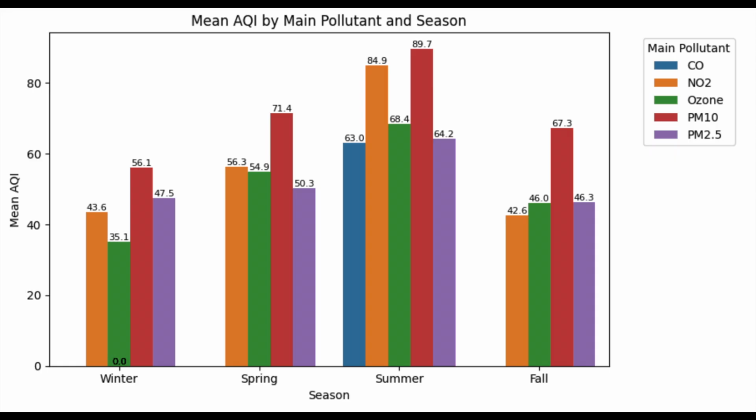EDA5 shows the average AQI on days when each pollutant is the main pollutant in each season. So the main takeaway here is PM10 dominated days have the highest AQI, followed by NO2, especially in the summer. This shows that these pollutants are linked to the worst air quality.